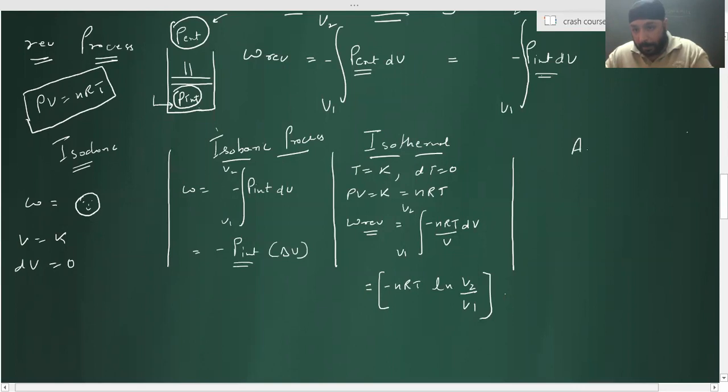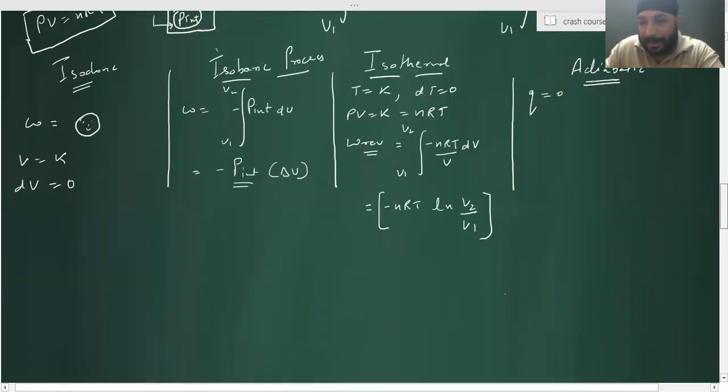Now I have adiabatic process. What is the condition of adiabatic process? Delta Q is constant. Q is 0, right? That means the heat gain or heat loss is 0. Any doubt in that? You call it as delta Q in physics. In chemistry, Q is heat change. Getting it? So heat change is 0.